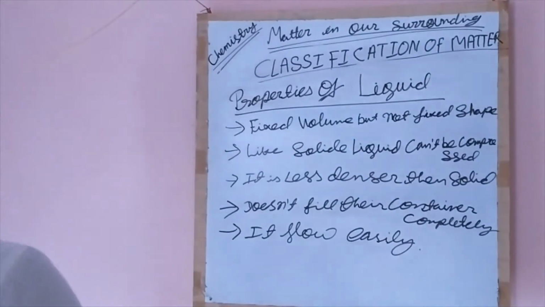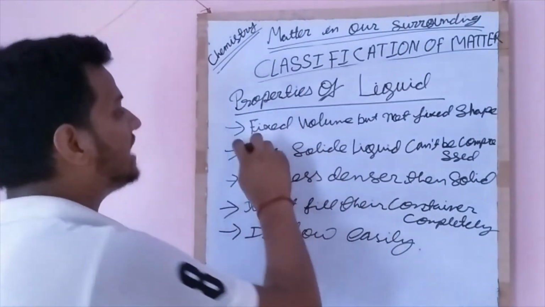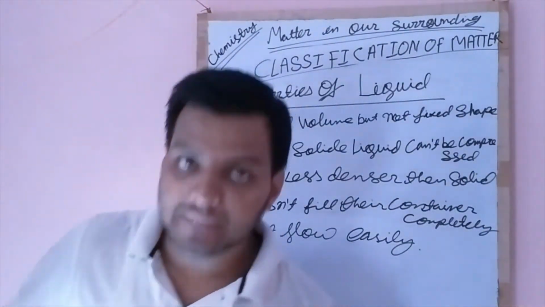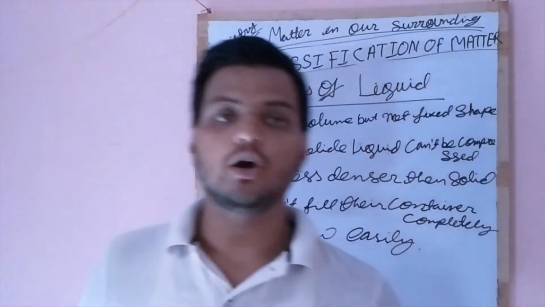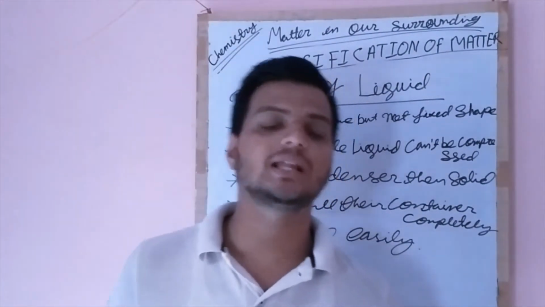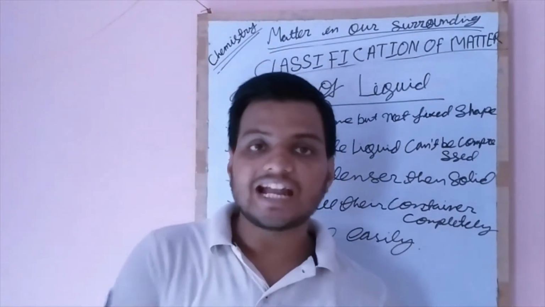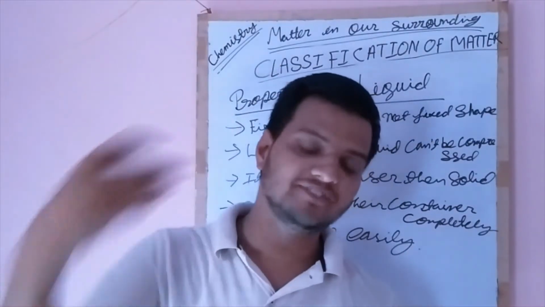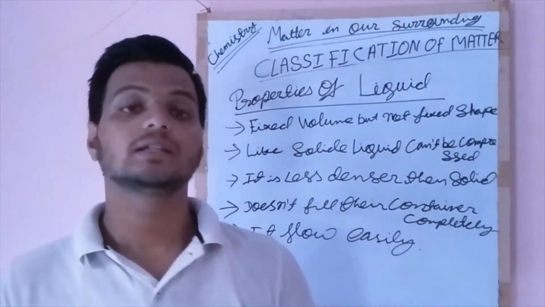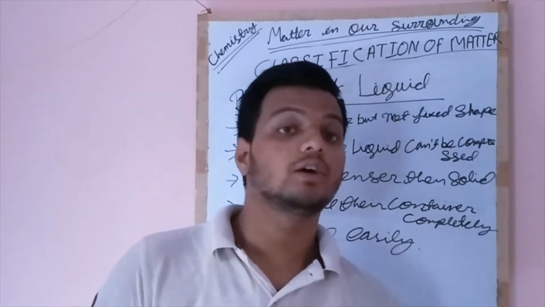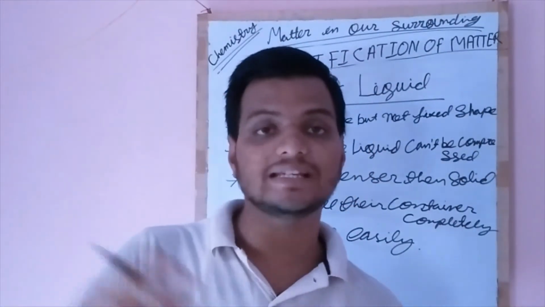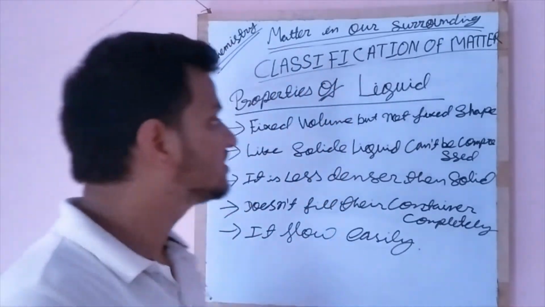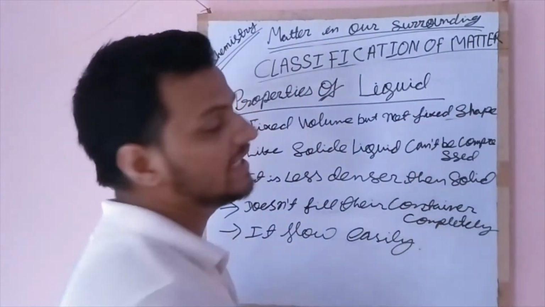In the properties of liquid, we will see that the liquid has fixed volume but not fixed shape. If you take 1 liter of any liquid, be it water, milk or anything, and change the beaker from one beaker to another, its volume will remain the same, but its shape will change.